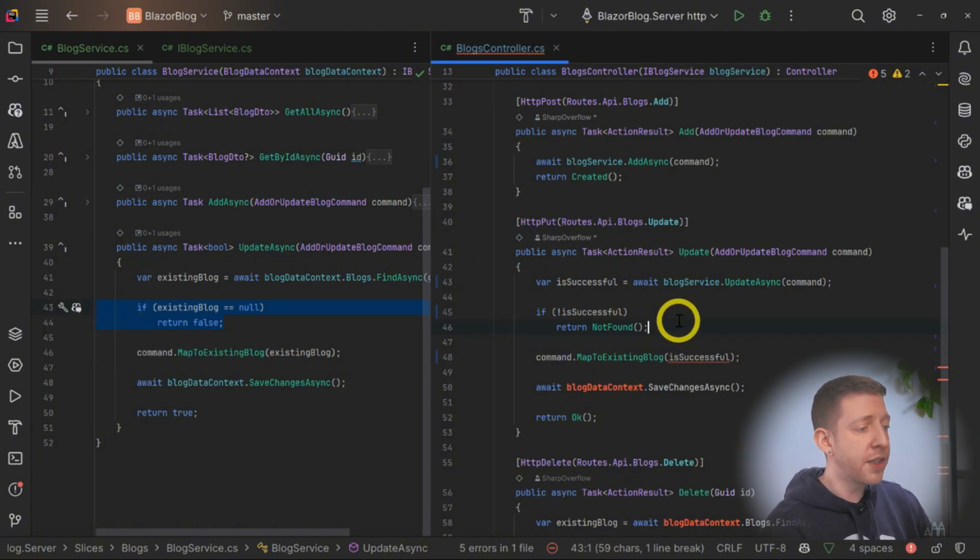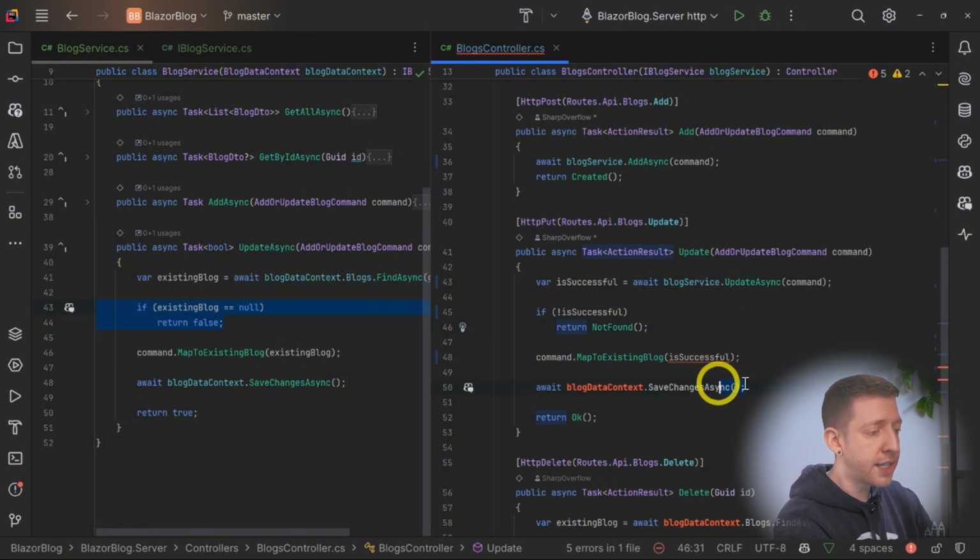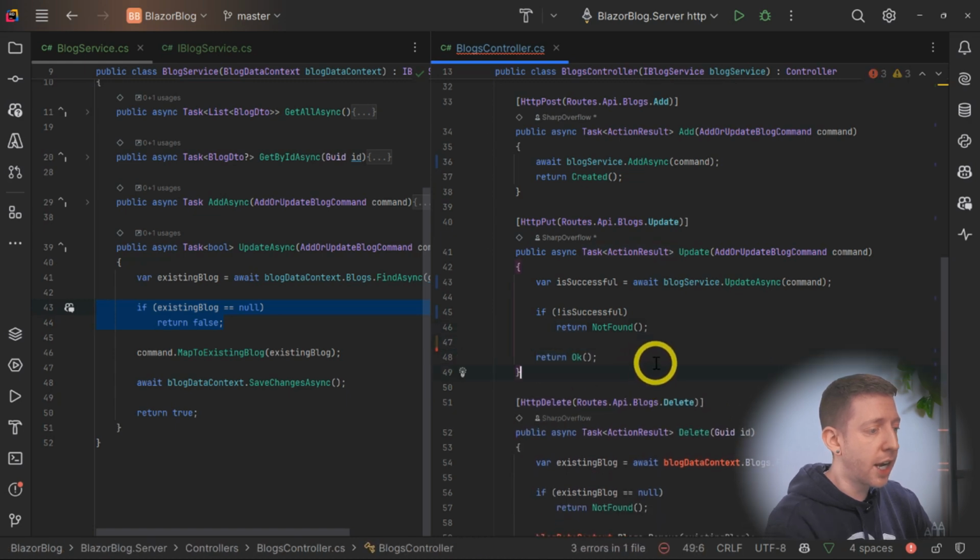So for now, we'll keep it that if it comes back as not successful, it will return not found. However, there are some better ways of being able to actually get the information from the service as to the reason it failed. But to keep the scope of this particular video down, I'm going to just leave it like this for the time being, and that perhaps is something that we can come on to in other episodes. And then if it is successful, we will return OK like before.